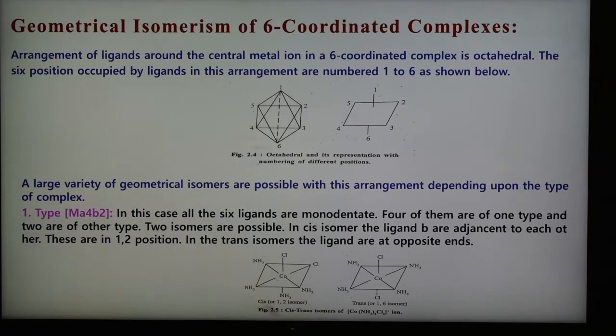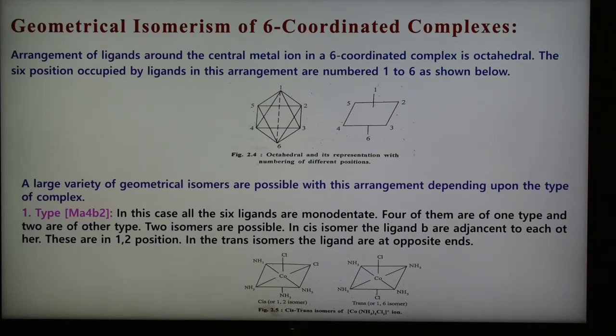The small alphabet, like a, b, or c, indicates a monodentate ligand. If there is a capital alphabet, that is capital A, then it is a bidentate ligand. Now in this case, all the 6 ligands are monodentate, and 4 ligands A are of the same type, and 2 ligands B are of the other type.